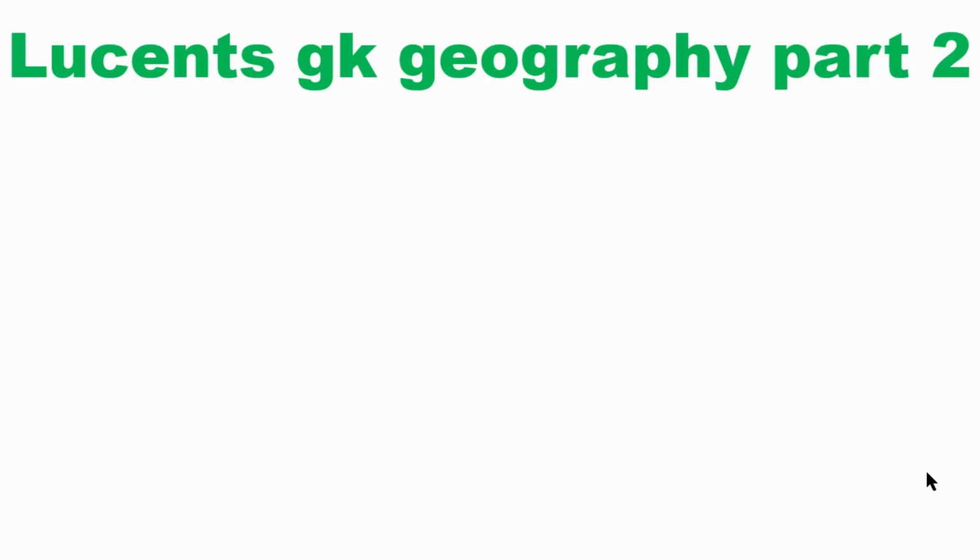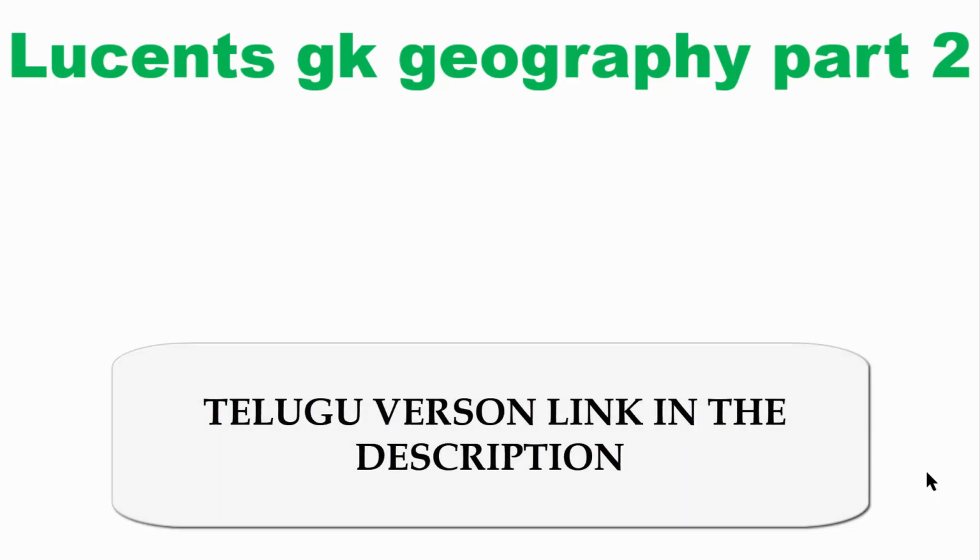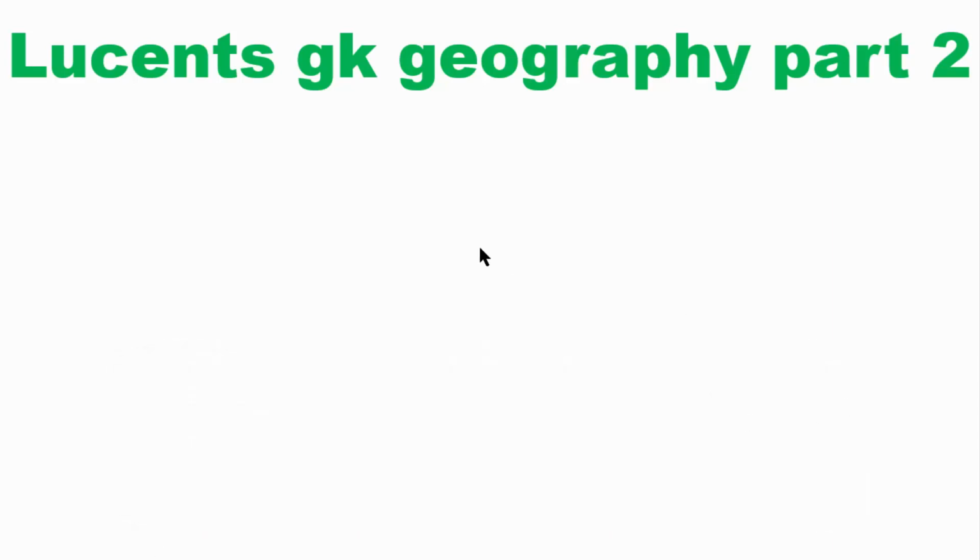So friends, in this video we're going to discuss LUCENT GK Geography. This is part 2. In our previous section we explained part 1, which consisted of the universe, galaxy, the Big Bang theory and the stars. This is part 2, and these are audio classes, so you can listen to what I'm telling. We are going to tell you the important points from the LUCENT GK book.